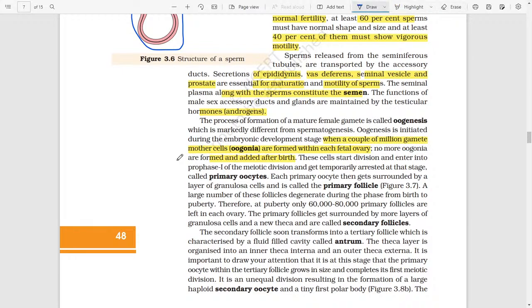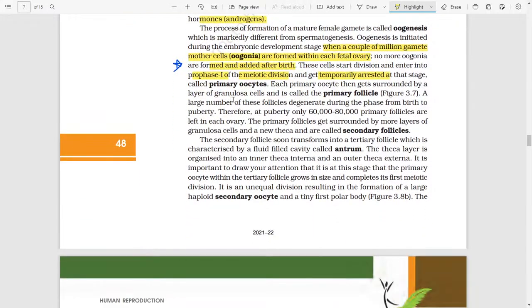This is an important line. These cells start division and enter into prophase I of the meiotic division and get temporarily arrested at this stage, and are known as primary oocytes. Each primary oocyte then gets surrounded by granulosa cells, and is then known as a primary follicle. A large number of these follicles degenerate during the phase from birth to puberty. Therefore, at puberty, only 60,000 to 80,000 primary follicles are left in each ovary.